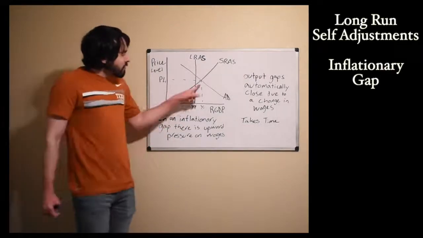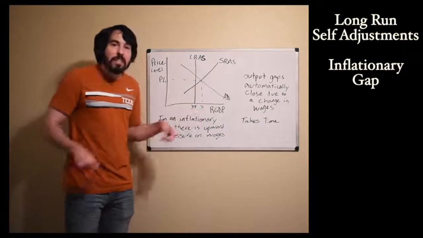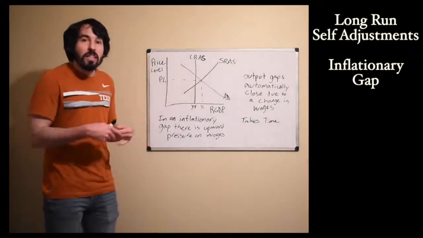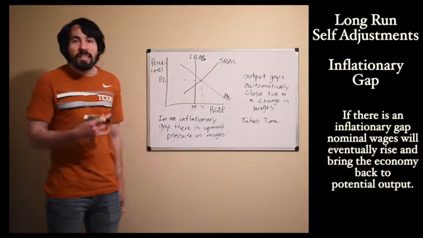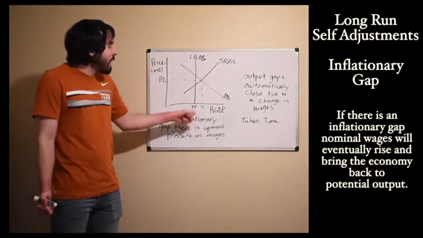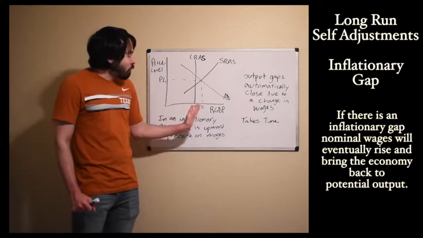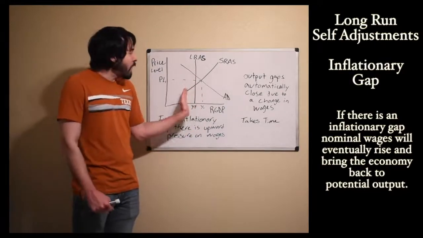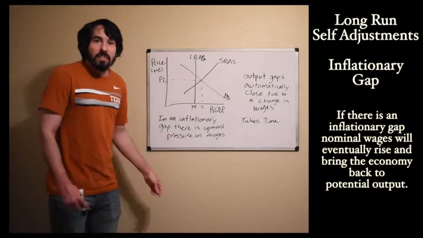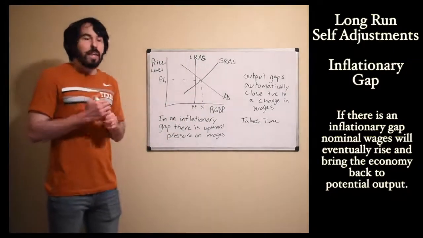Just like in a recession, in an inflationary gap, there's going to be upward pressure on wages. When we're in an inflationary gap, our unemployment rate is below the natural rate of unemployment. So we've got more people working than we would have if we were at full employment output. Prices are rising. Prices are rising because people are buying things. More people are working, more things are being bought, aggregate demand is increasing, prices are going up.